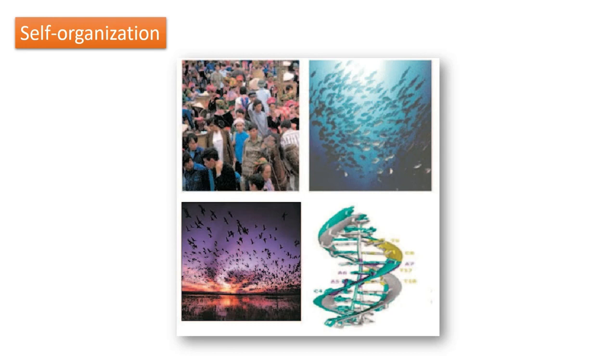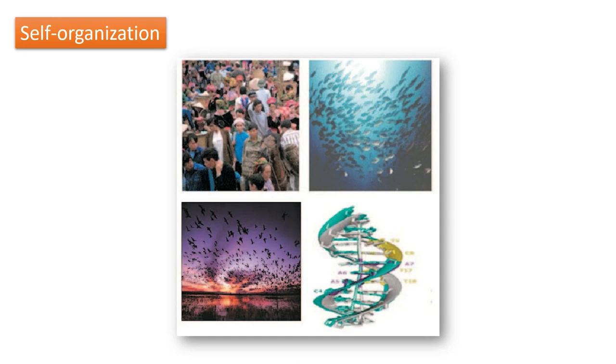Now, the next concept is the concept of self-organization. Self-organization refers to the process by which a system spontaneously organizes itself into structures or behaviors without external control or central coordination. So it shows the evolution of a system into an organized form in the absence of external pressures explicitly guiding the local behavior of the subsystems.